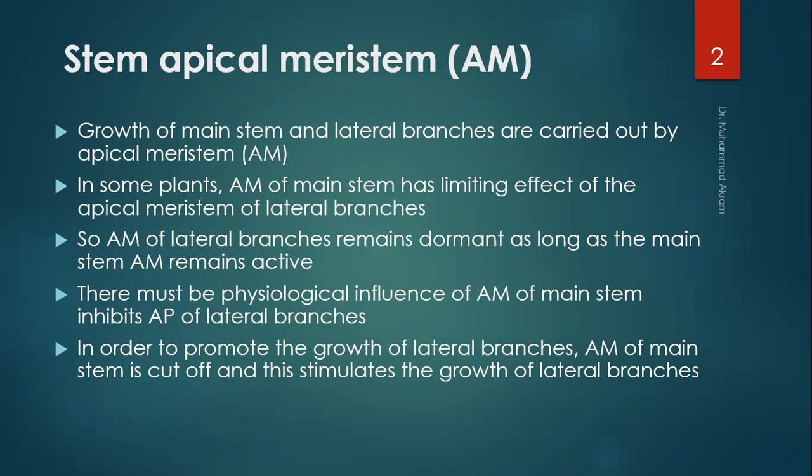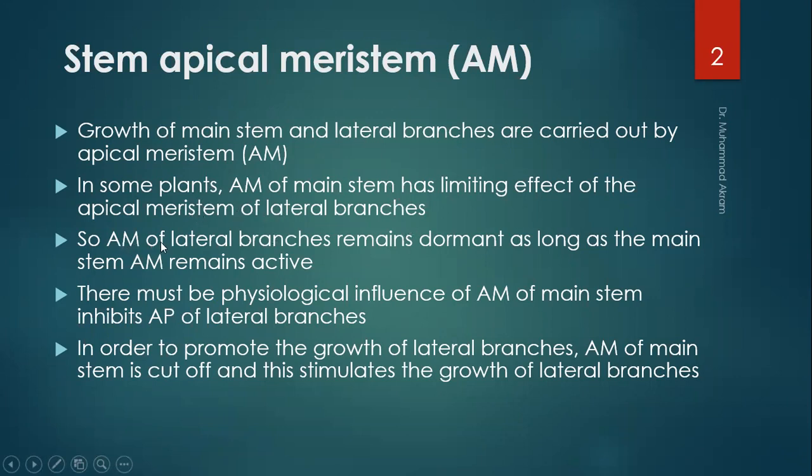As we have discussed in our previous lecture, main stem growth is carried out by the apical meristem in the shoot apex. In some plants, the apical meristem of the stem has a limiting effect on the apical meristem of lateral branches.